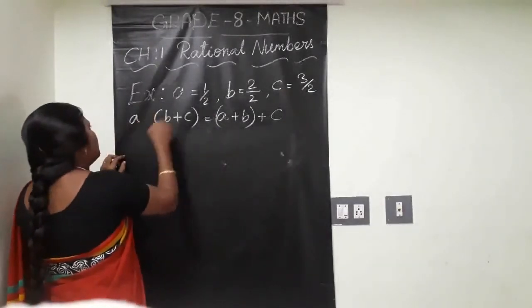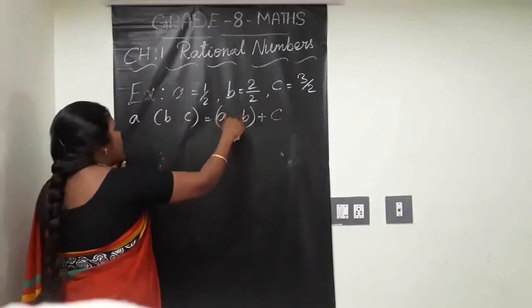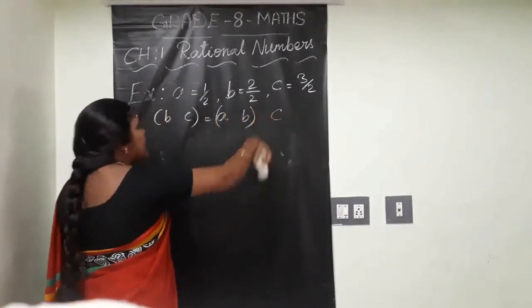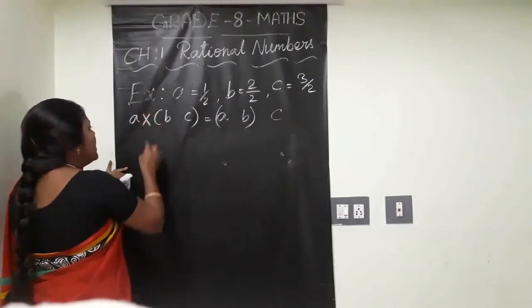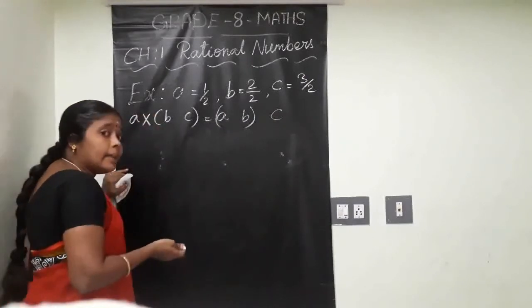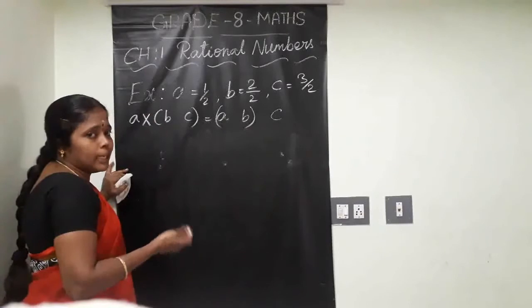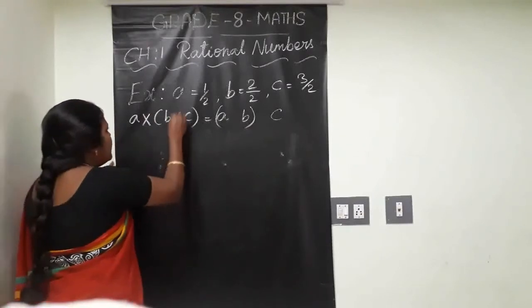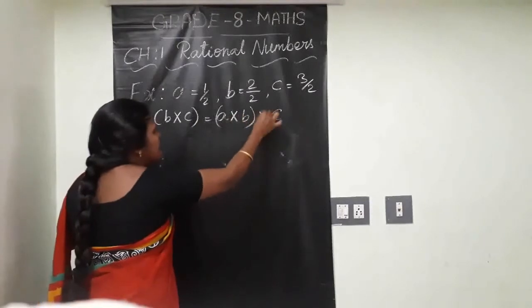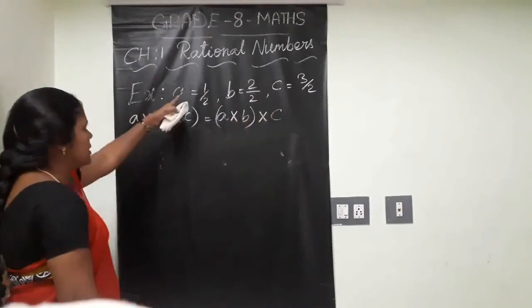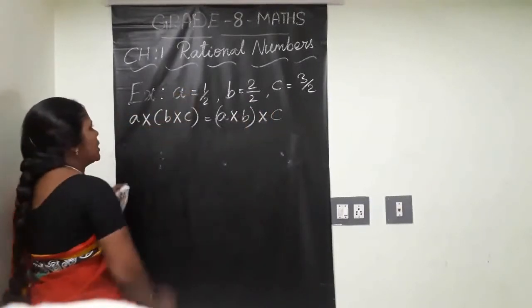Associativity under multiplication. How does it come? We can multiply the numbers in any order. Yes or no? So, what formula will come? For any three rational numbers A, B, C, A into (B into C) is equal to (A into B) into C. Clear, children? We will check this by taking the same values.